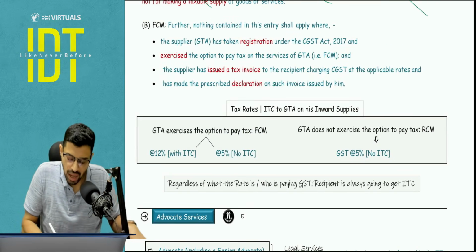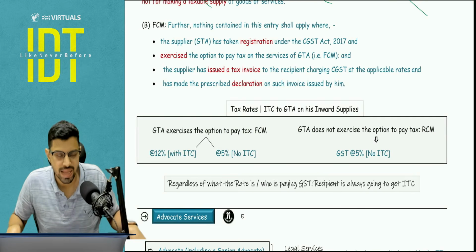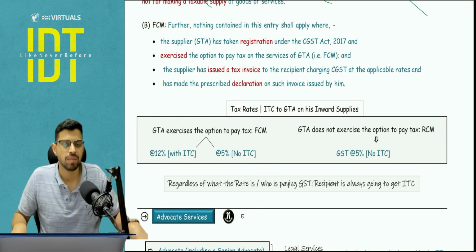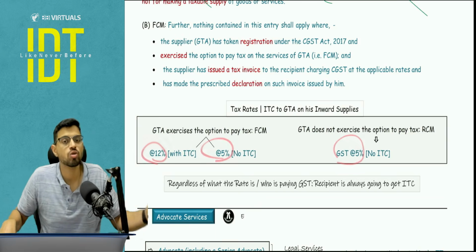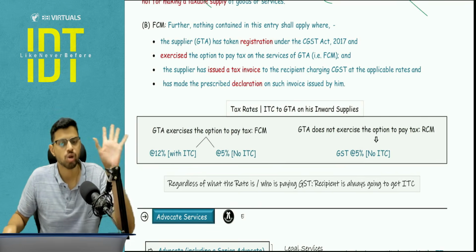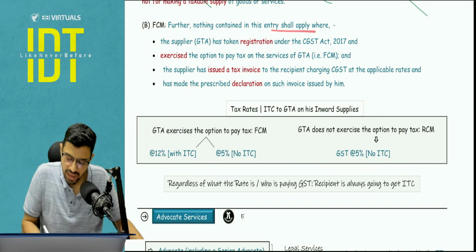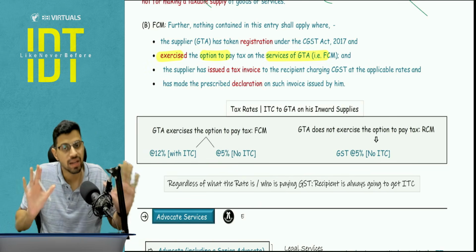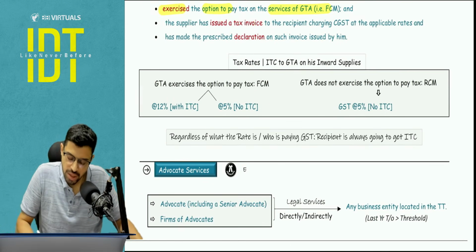Okay, and B, when the RCM is not wanted by the GTA. Now the GTA says that I do not want the RCM, I want to go under the forward charge mechanism. I have to pick a rate of 12%. Now what rate he has to pick and whether he wants to go under the FCM or not, it is his choice. It is the choice of the GTA. Okay, pay attention. Nothing shall apply where the GTA has taken registration under GST and exercised the option to pay tax under the GST. So he is exercising the forward charge mechanism and he has issued a tax invoice to the recipient charging GST. Along with that, he has to make a declaration on the invoice.